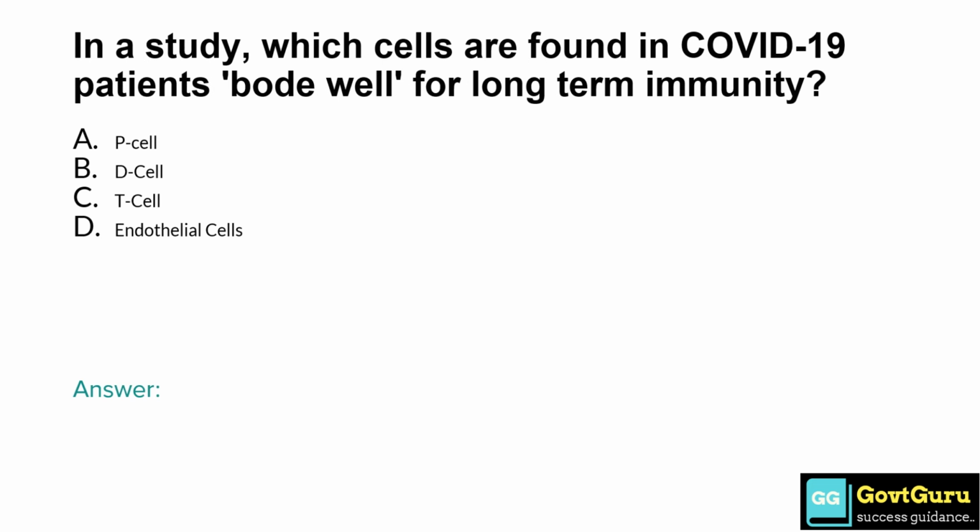In a study, which cells are found in COVID-19 patients' blood well for long-term immunity? Option A, P cell. Option B, D cell. Option C, T cell. Option D, endothelial cells. So the answer is option C, T cell.